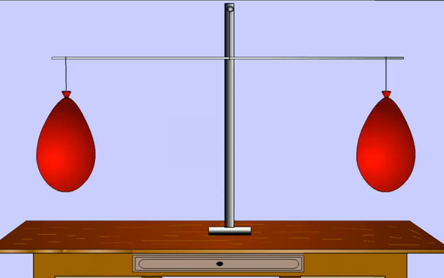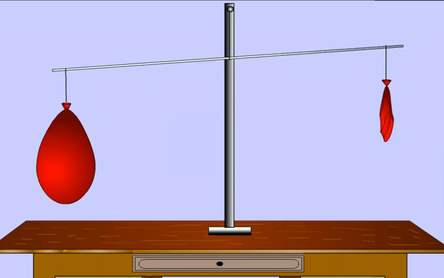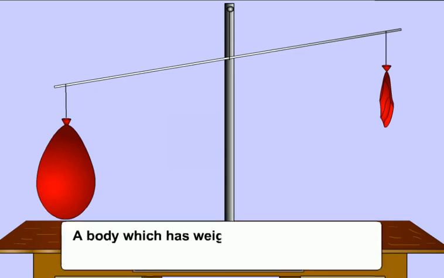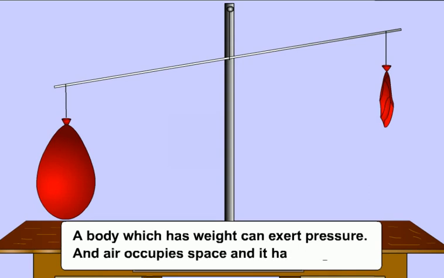Now pierce one balloon. As the air comes out, the other arm of the balloon goes down, showing that air has weight. Students, a body which has weight can exert pressure, and air occupies space and thus has weight.